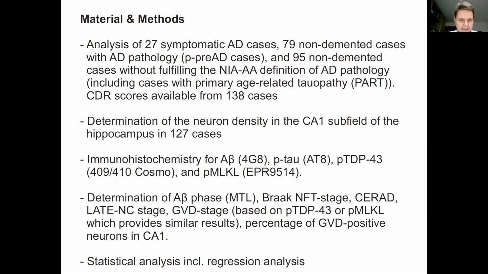We performed immunohistochemistry for A-beta, tau, TDP-43, and phospho-MLKL. We determined the A-beta phase, the Braak neuropathological stage, the CERAD score for neuritic plaque pathology, the TDP pathology LATE-NC stage, the GVD stage, and the percentage of GVD positive neurons in the CA1 region. We performed statistical analysis, including regression analysis.